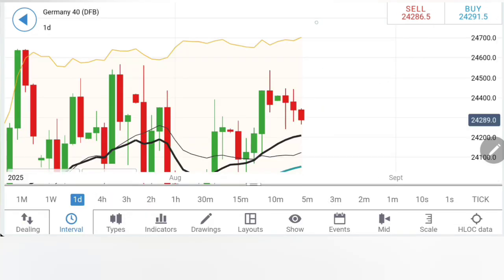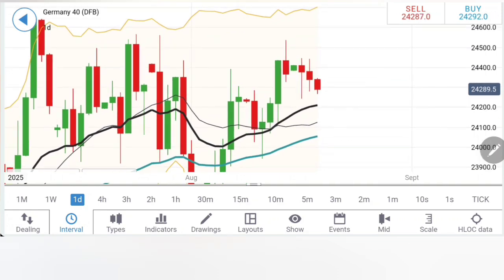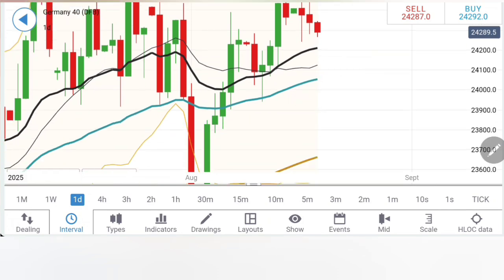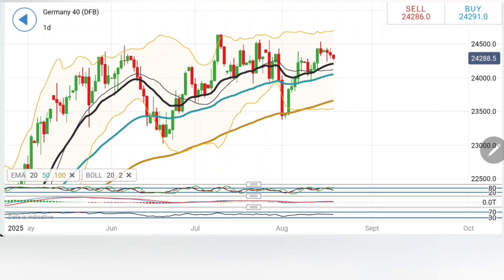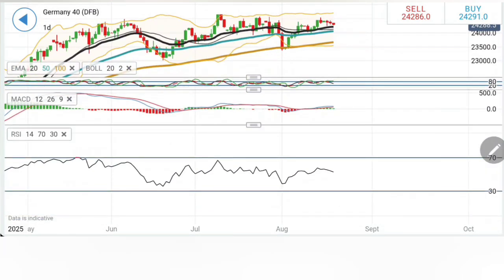Coming to the daily chart, see double top, increasing body size, breakout today. It appears we should see at least 24,200, and in fact 24,120, 24,050 as the next targets, below which greater downside is awaited here in Germany 40. Be cautious. Indicators are trading bearish.